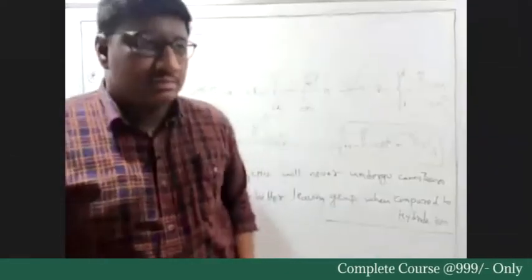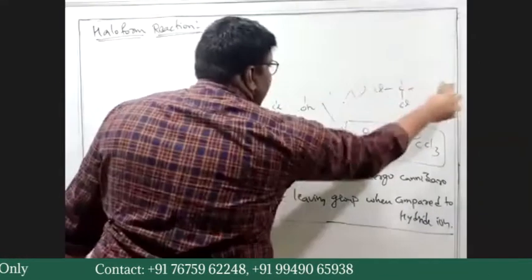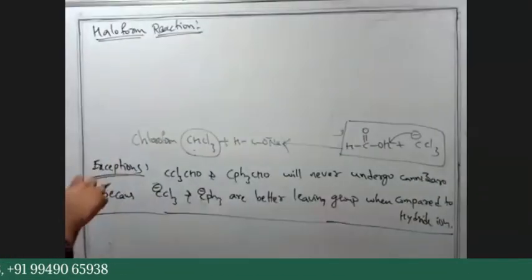Haloform reaction. This is called the Neal reaction.